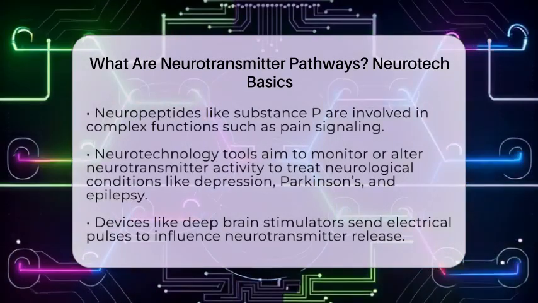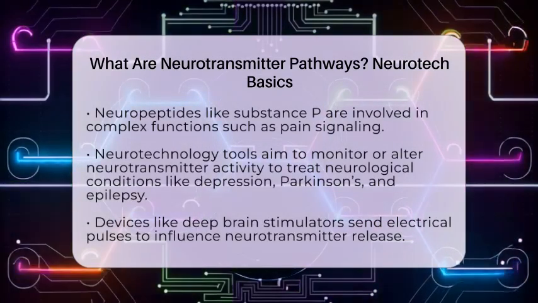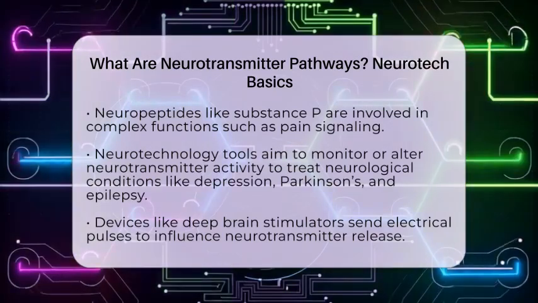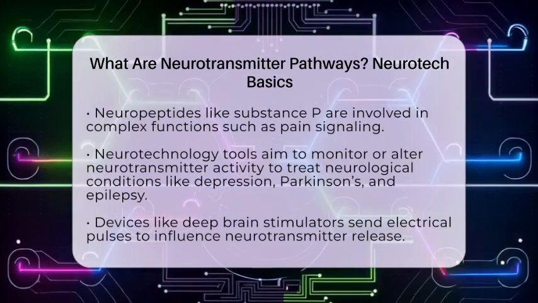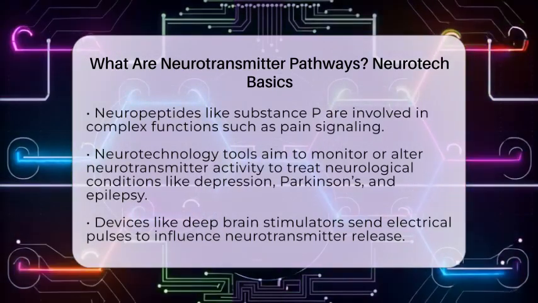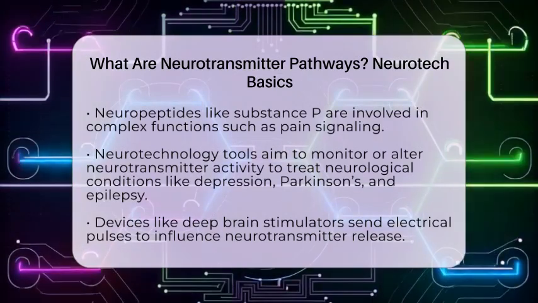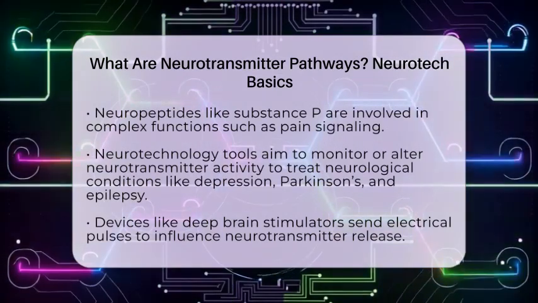Dopamine pathways are involved in feelings of reward and controlling movement, while serotonin pathways influence mood, sleep, and appetite. Norepinephrine pathways help regulate alertness and stress responses. Neuropeptides like substance P are involved in pain signaling and other complex functions.